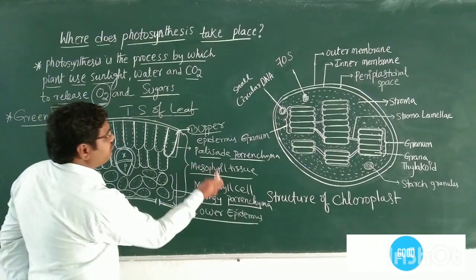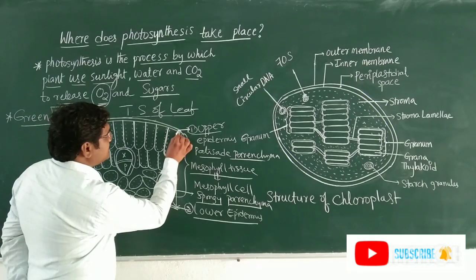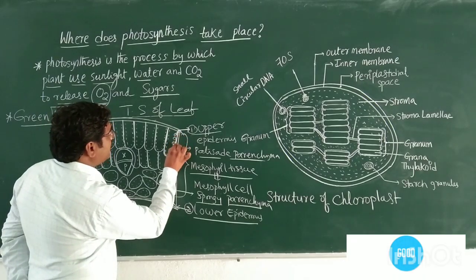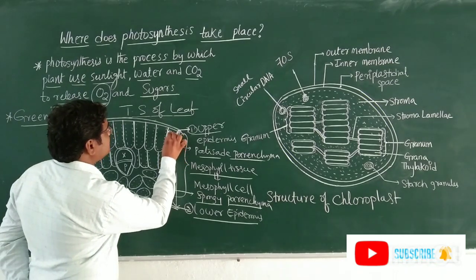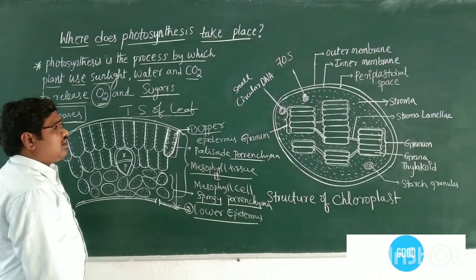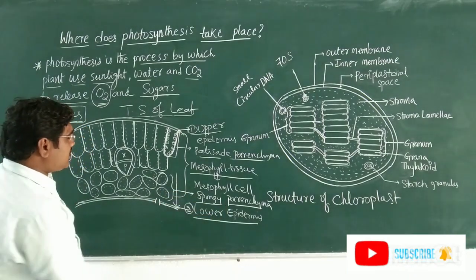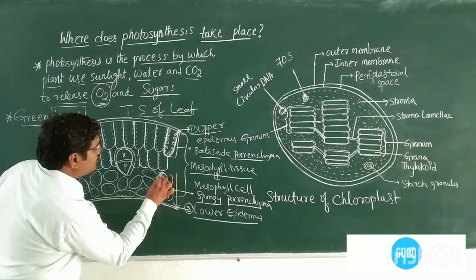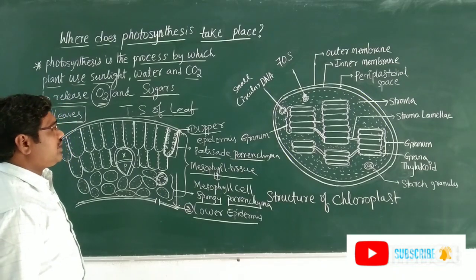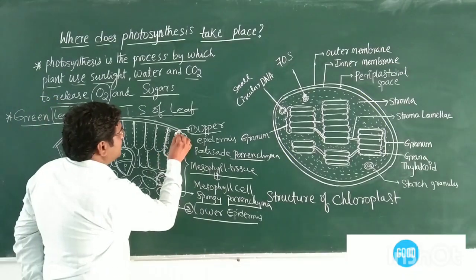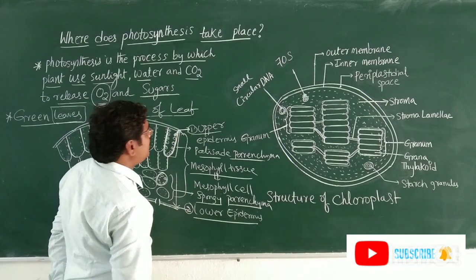In the mesophyll tissue, a larger number of chloroplast organelles are present in the palisade parenchyma cells compared to the sponge parenchyma, which has fewer chloroplasts. In the palisade parenchyma, each round bubble is one chloroplast.